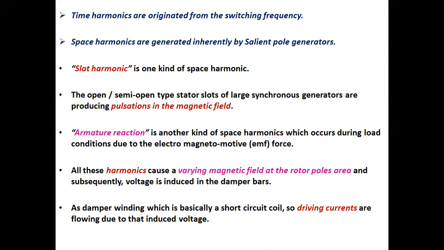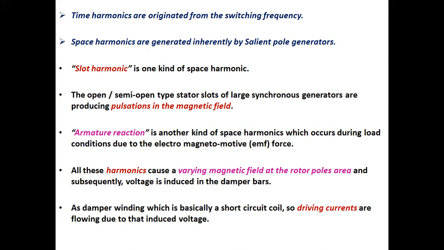Slot harmonic is one kind of space harmonic. The open or semi-open type stator slots of large synchronous generators produce pulsation in the magnetic field. Armature reaction is another kind of space harmonics which occurs during load conditions due to the electromotive force.